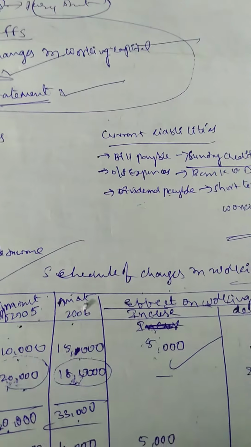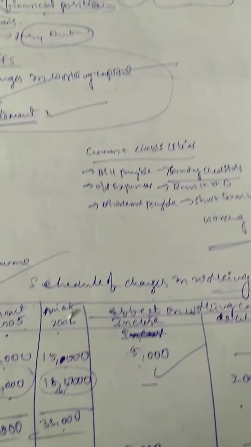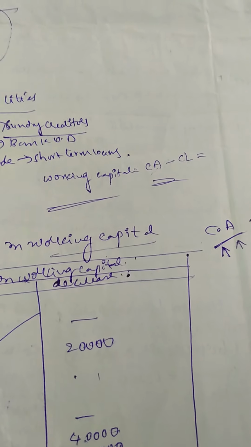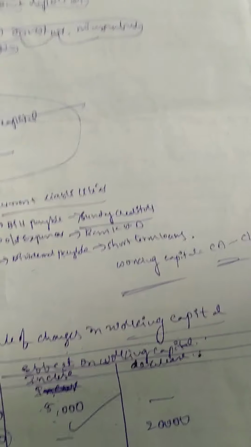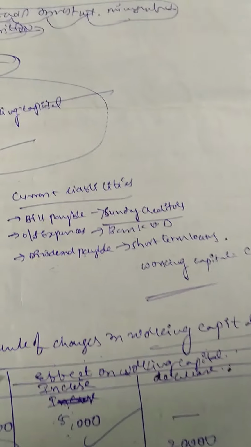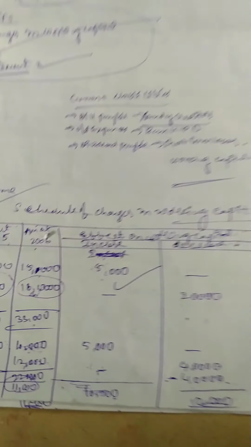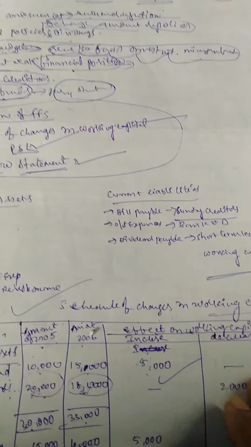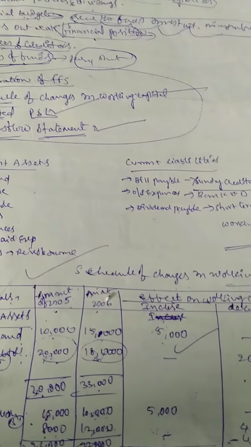This is the problem of schedule of changes in working capital. Next class we will do more problems on the schedule of changes in working capital. Thank you students, thank you very much.